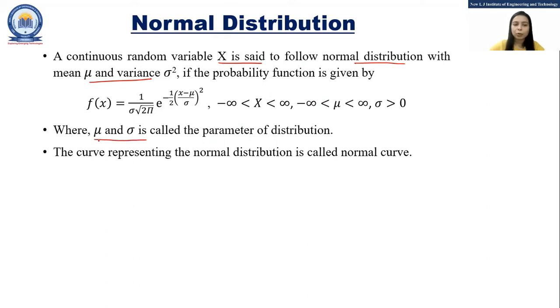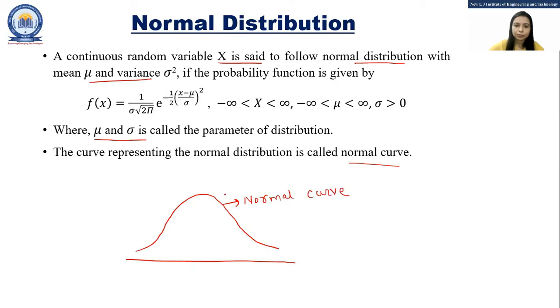Mu characterizes the position of the normal distribution and sigma characterizes the spread of the curve. The curve representing the normal distribution is called the normal curve. The normal curve is also known as the bell-shaped curve. So this is the normal curve, and this is centered at mean mu. And this normal curve is also known as the bell-shaped curve.